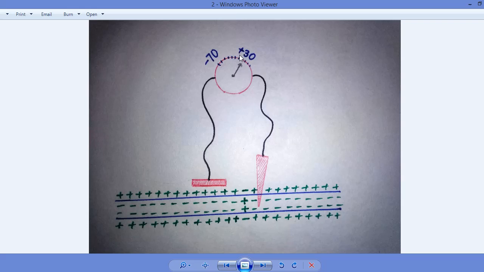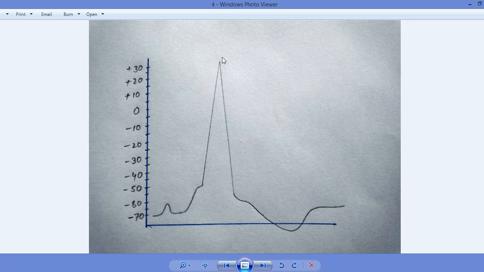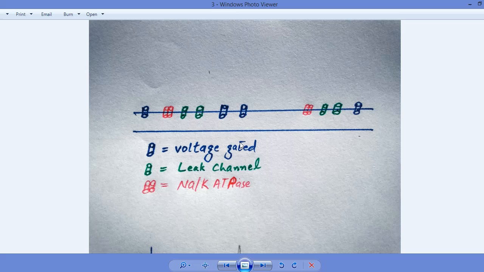The second step of the action potential is repolarization. In repolarization, what will happen? Coming to this diagram, we can see the voltage gated potassium channel, which opens a bit late compared to the voltage gated sodium channel. When the voltage gated sodium channel closes, the voltage gated potassium channel opens.